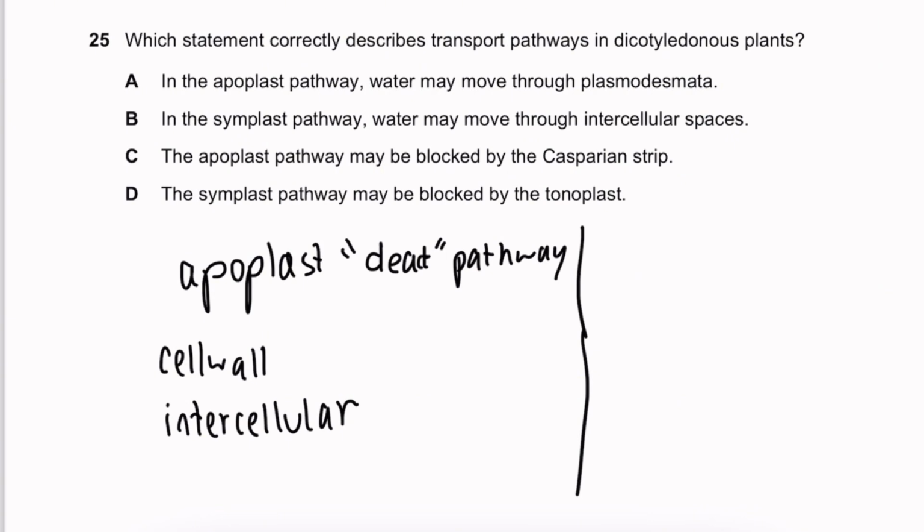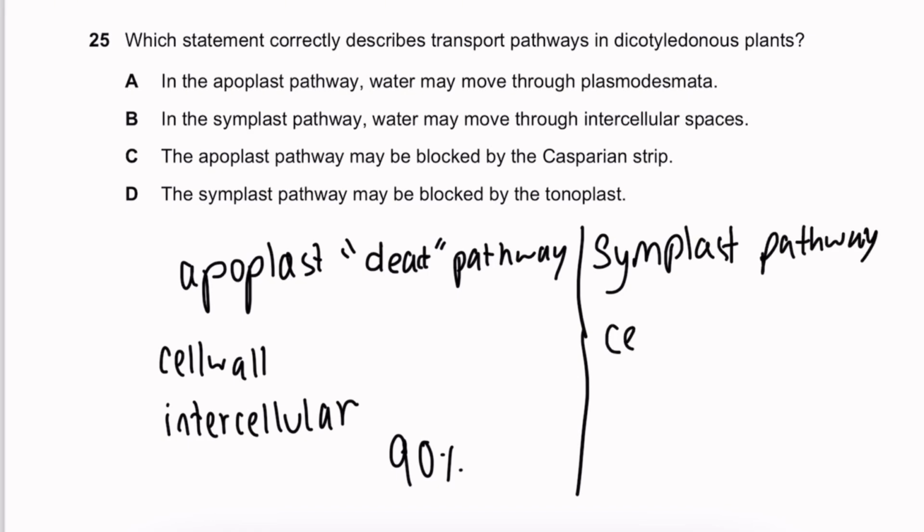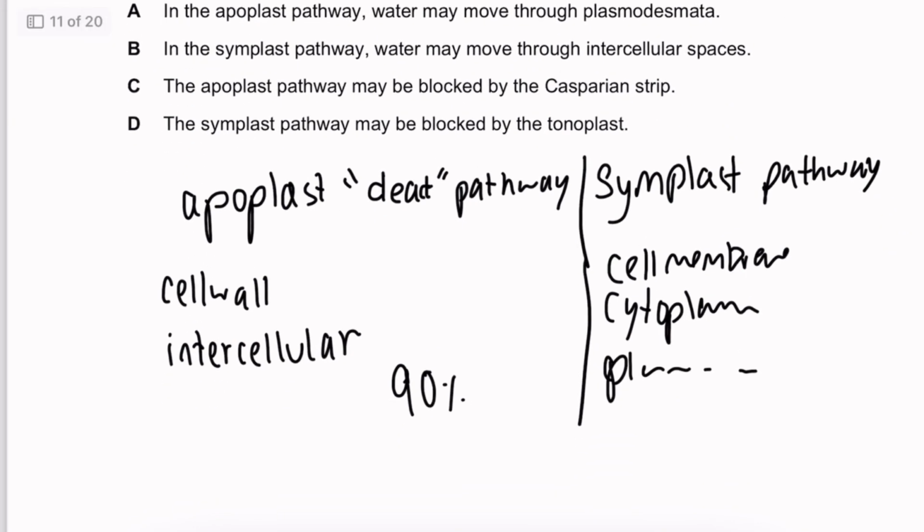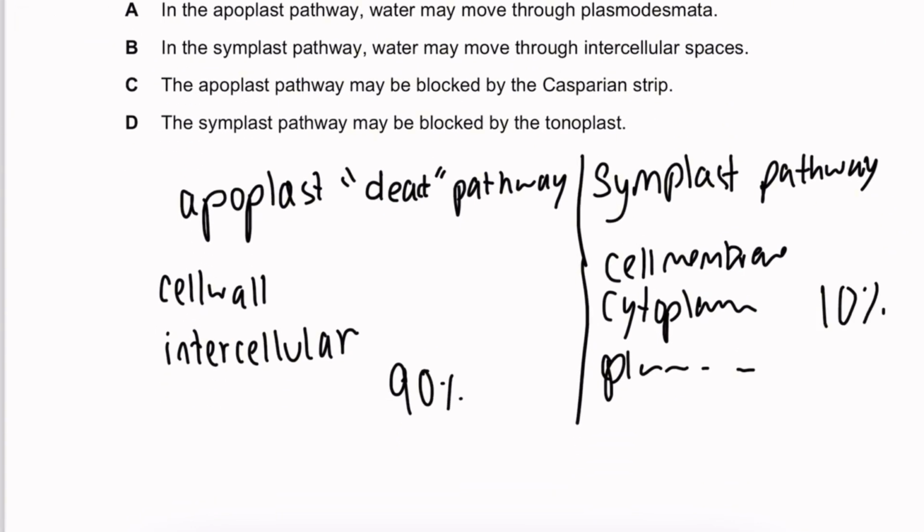Most water actually prefers to pass through the apoplast pathway. We're talking about 90% of water, through the cell walls and the intercellular spaces, because there's not as much resistance as compared to the symplast pathway, which is the exact opposite. It's the living pathway. So the symplast pathway is made of living stuff, things like the cell membrane, the cytoplasm, the plasmodesmata, and the tonoplast. Obviously only 10% of water would prefer to pass through this pathway.